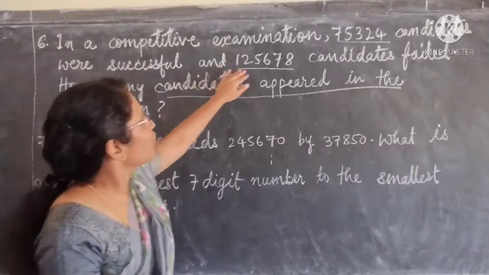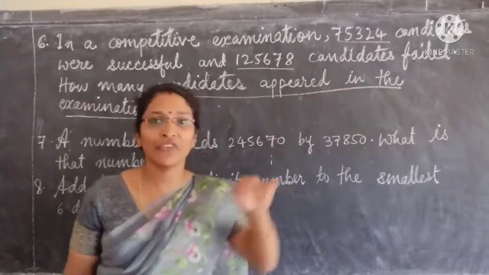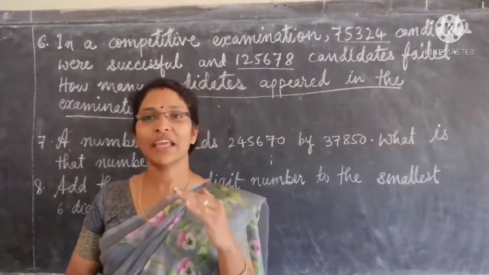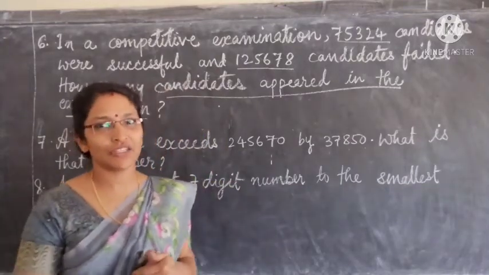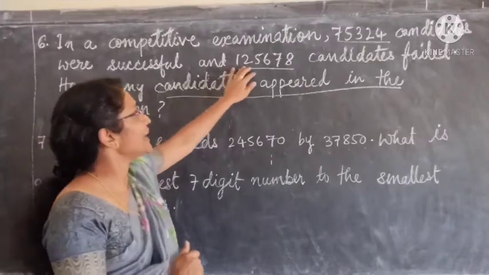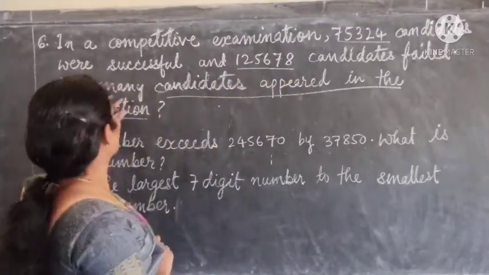Now, what is the next? 1,25,678 candidates failed. Then the next statement will be number of candidates failed in the examination is equal to 1,25,678.